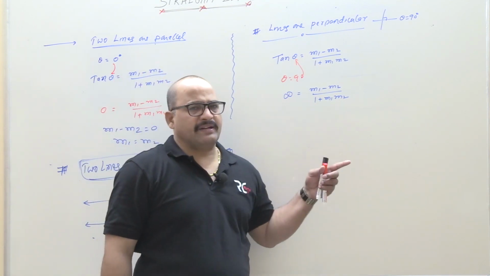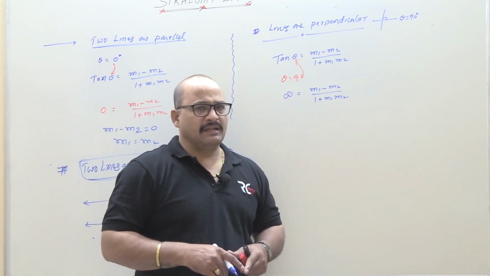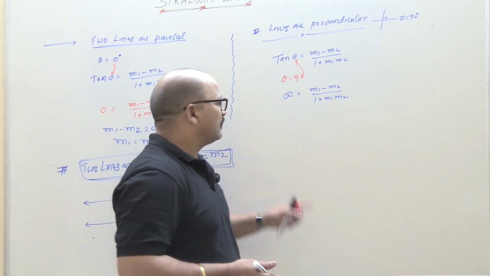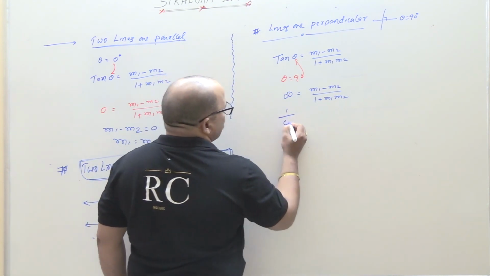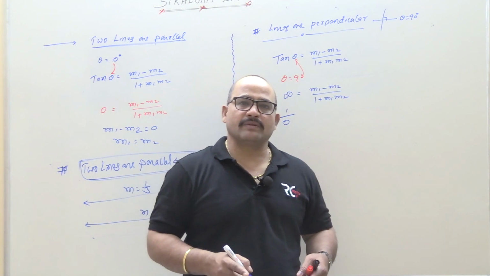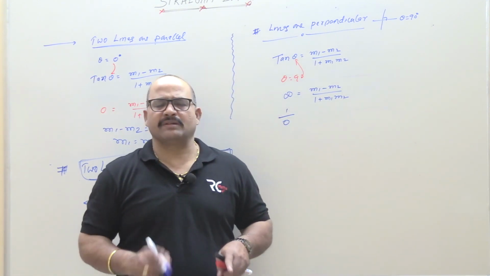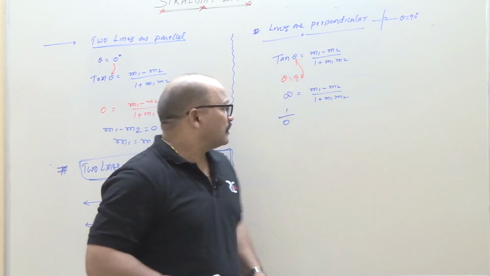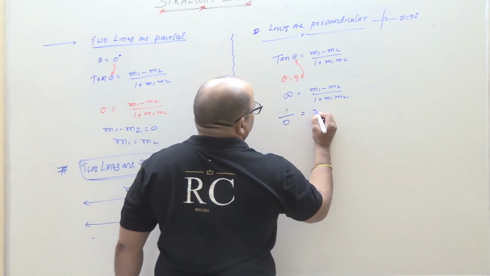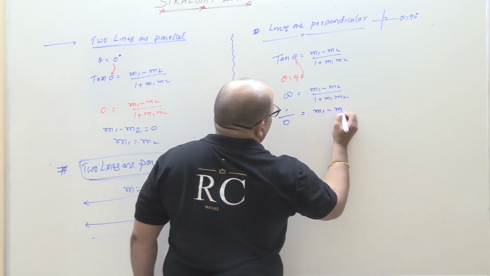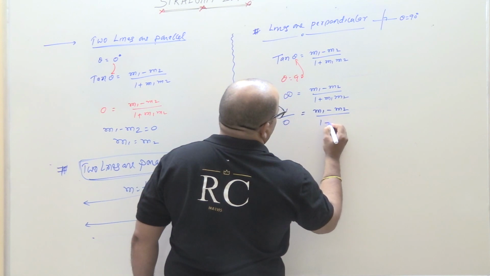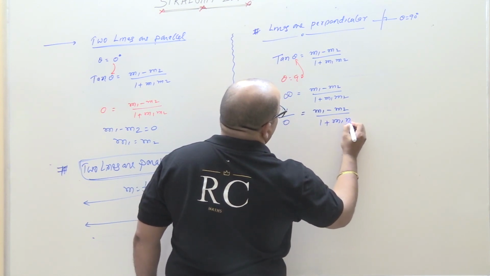Infinity means not defined, which can be written as anything by 0, that is 1 by 0, 2 by 0, 3 by 0, 4 by 0, whatever you write, no problem. So 1 by 0 is equal to (m1 minus m2) by (1 plus m1 m2).